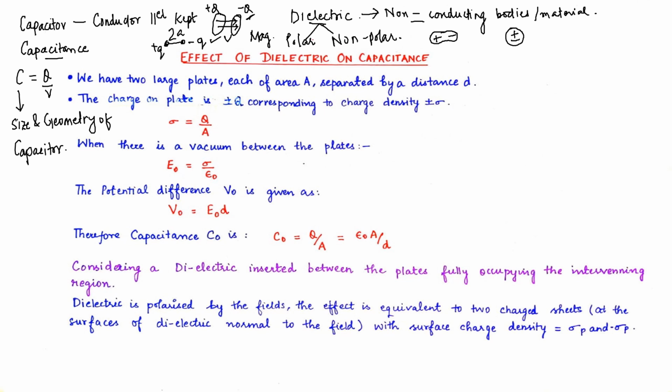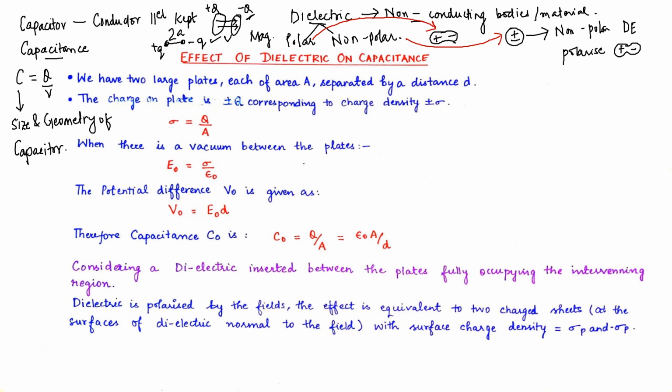Just see over here, this is the polar case and this is the non-polar case. Now we are providing electric field to this polar and this non-polar. First let's see what happens to a non-polar. The non-polar dielectric will get polarized as plus and minus ions, and then it will do its function as a dielectric, which I will explain after a moment.